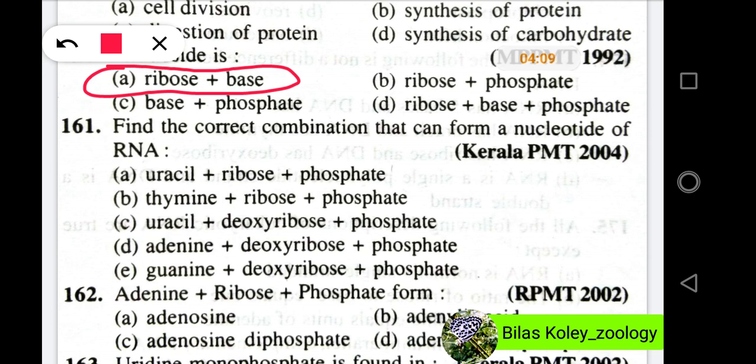Option D, adenine plus deoxyribose plus phosphate. Option E, guanine plus deoxyribose plus phosphate. In these questions, the right option will be option A, uracil plus ribose plus phosphate.